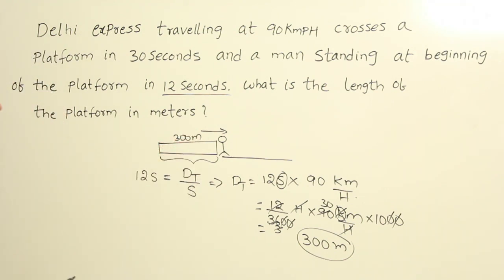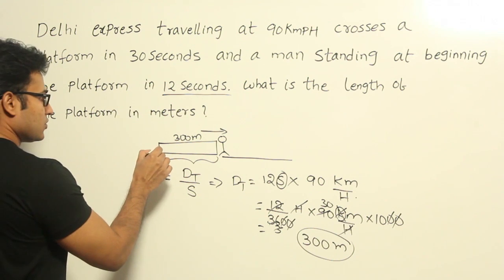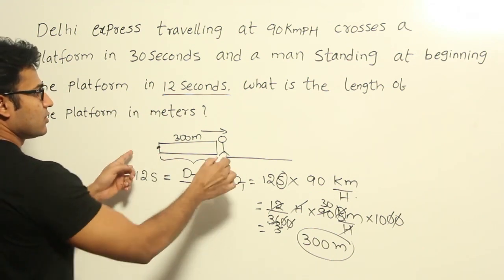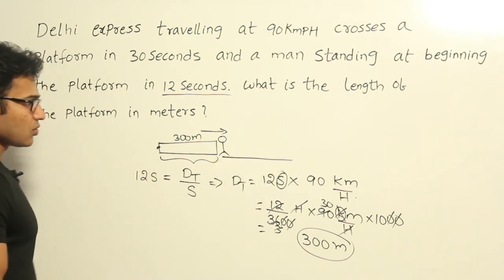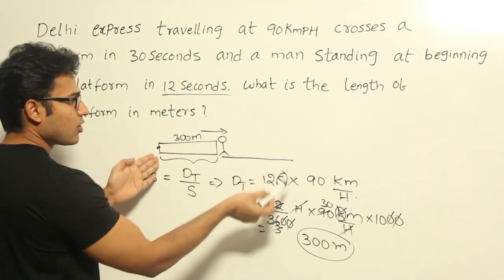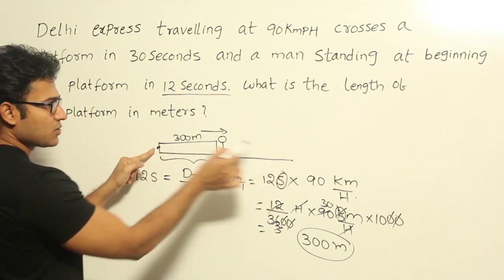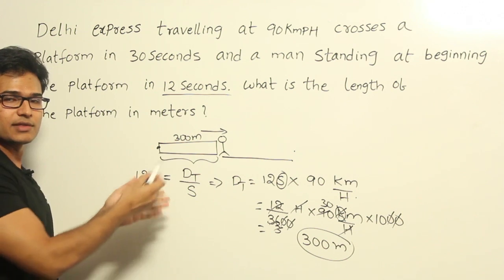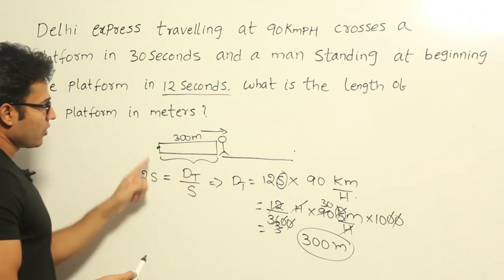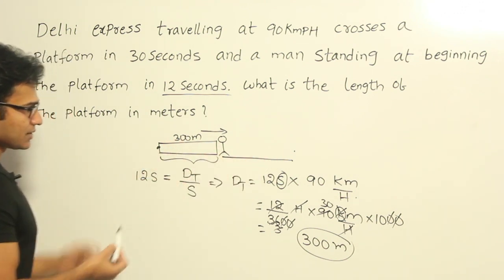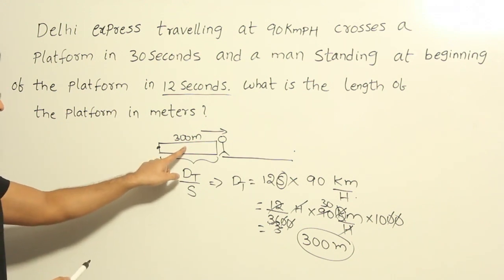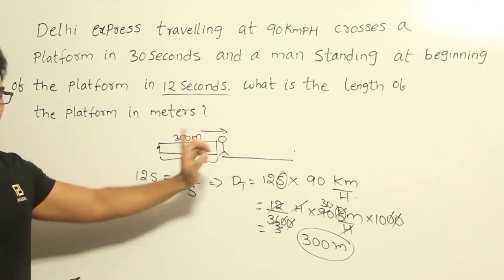But the question is, they are asking about the length of the platform. In order to find out the length of the platform, they are saying that the same train is going to take 30 seconds to cross the platform. So if the train has to cross the platform, it means that this end point has to reach here. Then only you can say that the train has crossed the platform. Now the total distance it has to cover will be equal to the length of the train as well as the length of the platform.